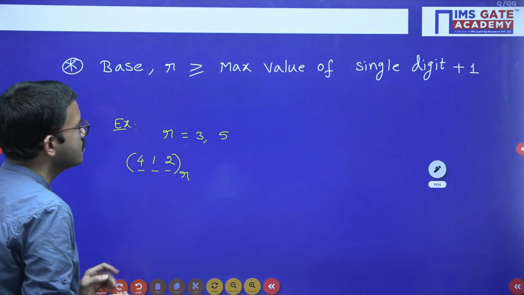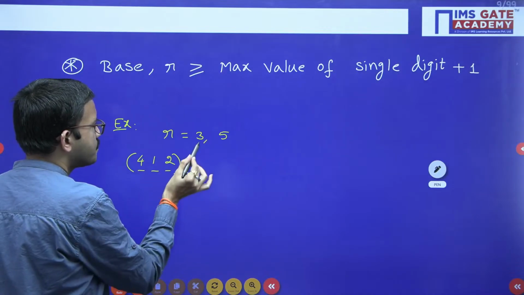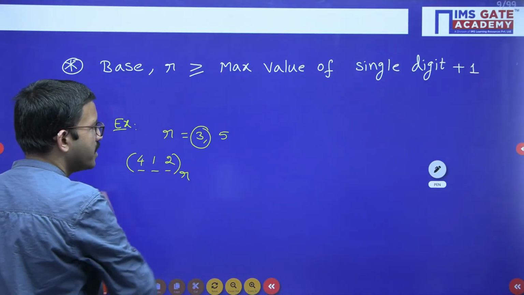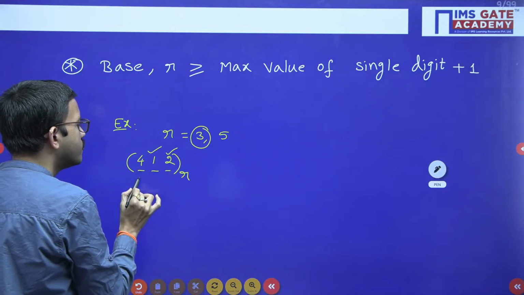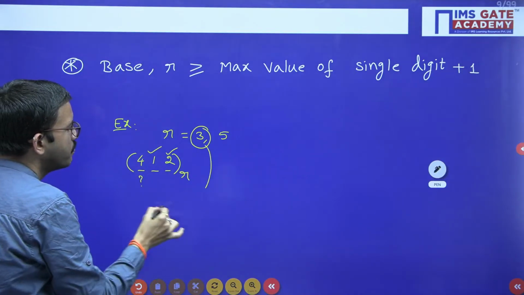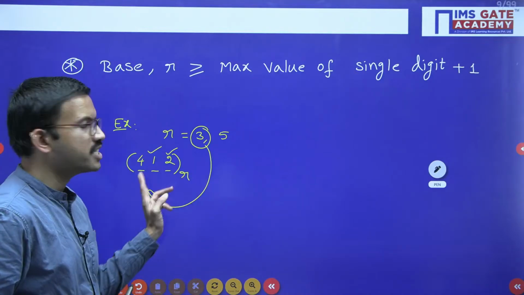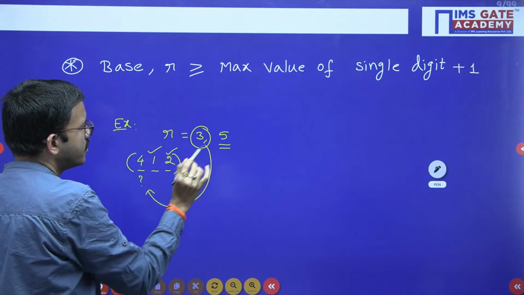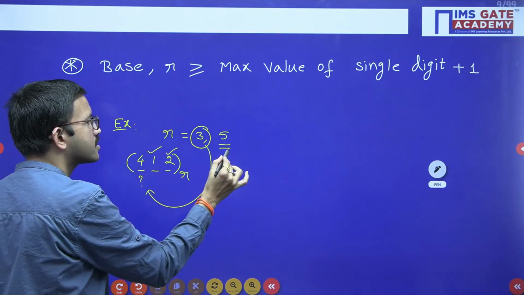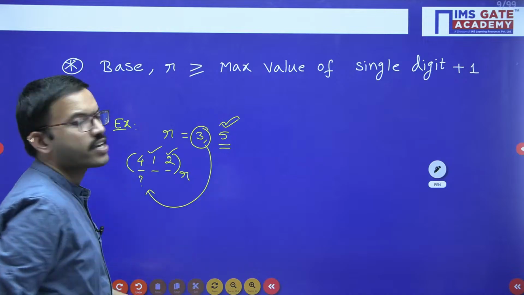Now you can observe. If you consider base 3, you can represent 2 and 1. Is it possible to represent 4? Not possible. In the base 3 number system, we cannot represent the digit 4. If you consider base 5, in the base 5 number system you can represent all the 3 digits. So the valid one will be 5.